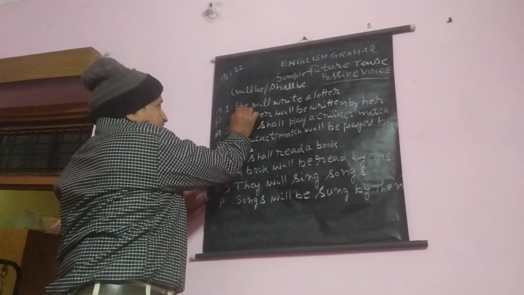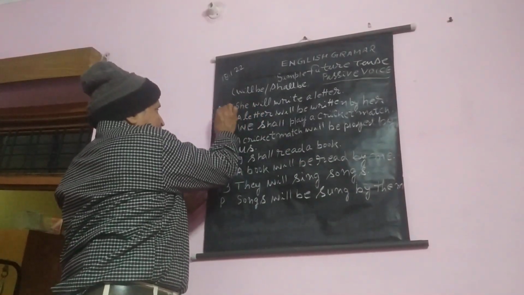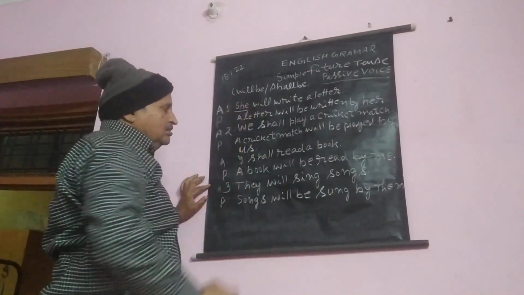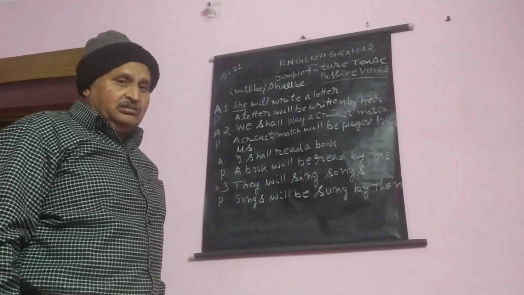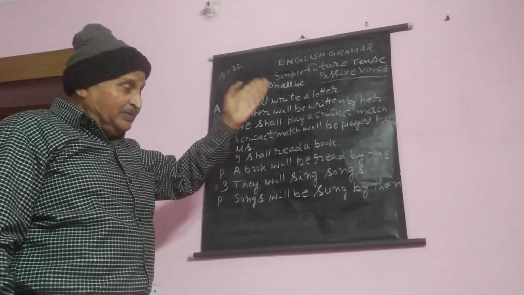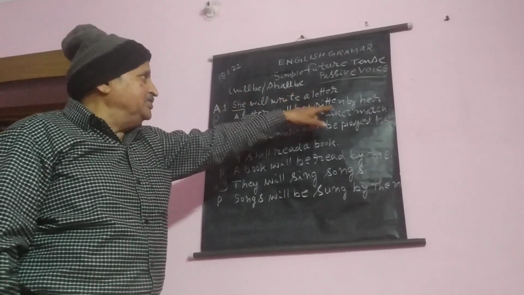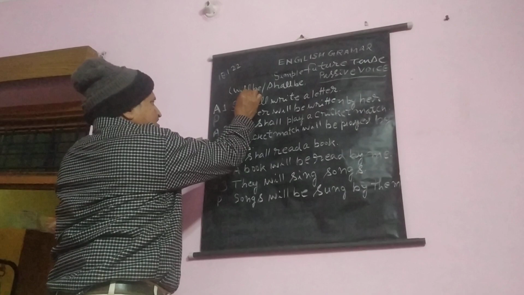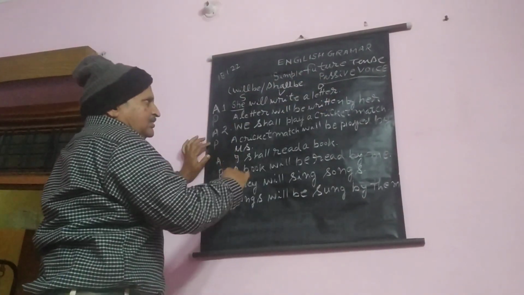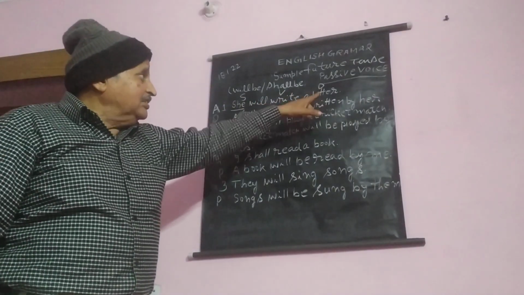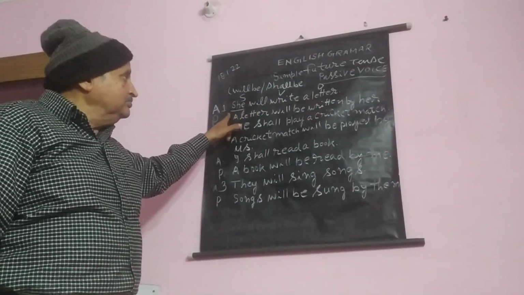Now in this sentence, this is active voice. She is the subject and letter is the object. When we change into passive, subject becomes object and object becomes subject. This is subject, this is verb and this is object. Subject becomes object, object becomes subject.